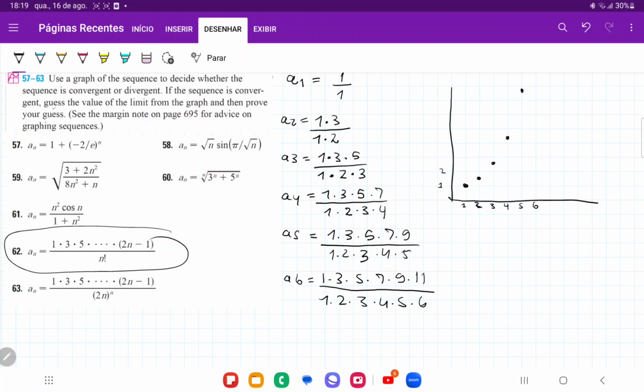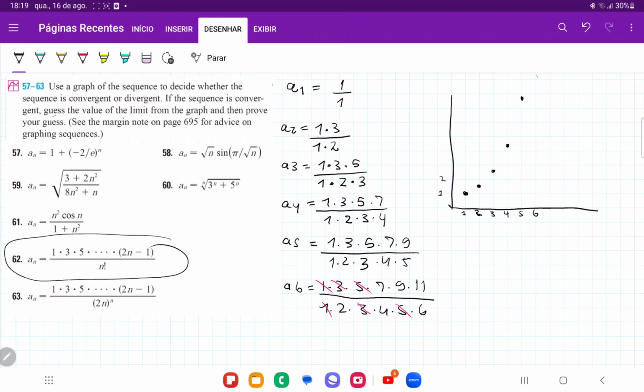And for A6, we're going to have, let's see, the 3 cancels out, the 5 cancels out, the 1 cancels out. So we're going to have 7 times 9 times 11 divided by 2 times 4 times 6. So that's going to be about 14.4 something. So A6 is going to be way up there.